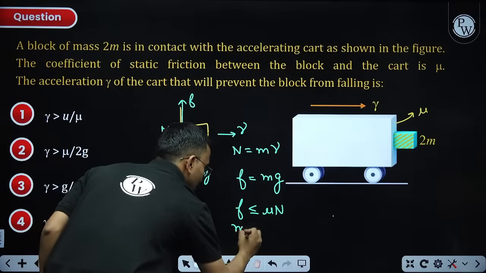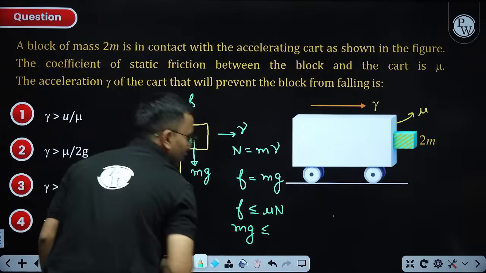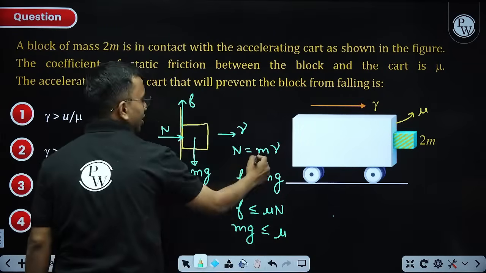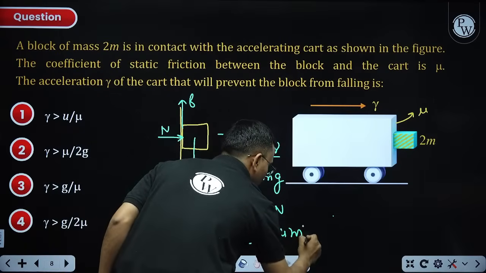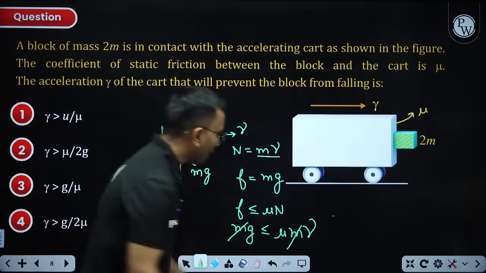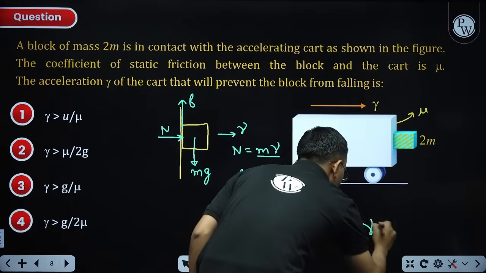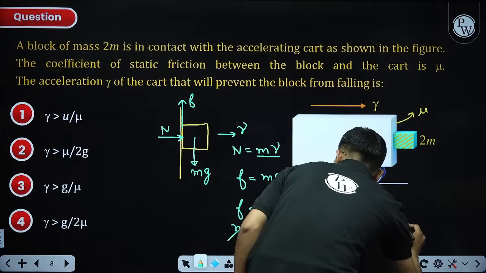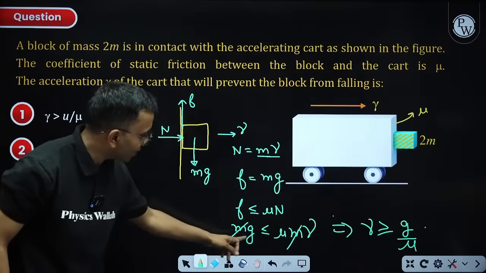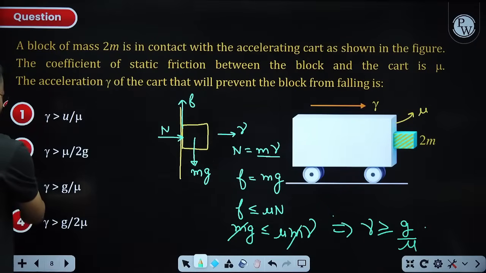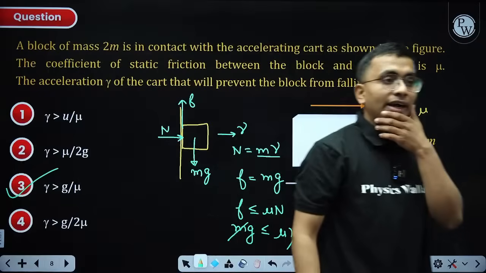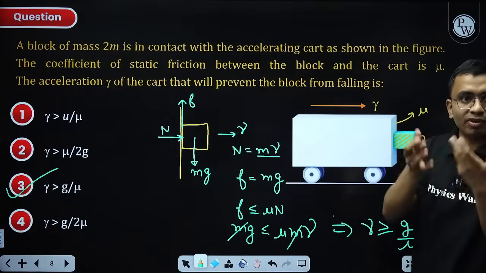F is mg. So mg is less than equal to, what is mu? Mu is mu only. What is normal reaction? M into gamma. So from here M is getting cancelled. I got my gamma should be greater than equal to g by mu. You see, gamma should be greater than equal to g by mu, then the block will be at rest, otherwise it will not be able to hold itself here. This will fall.